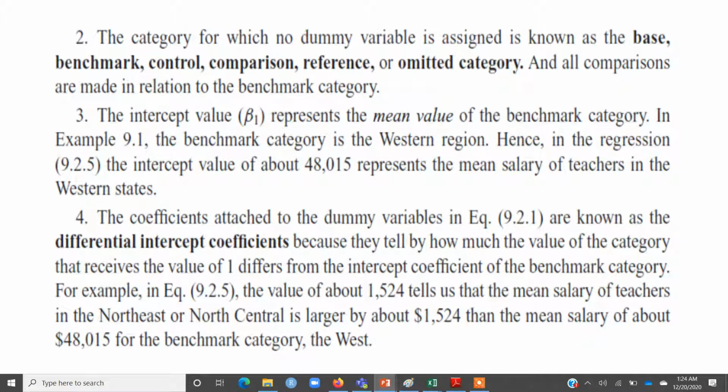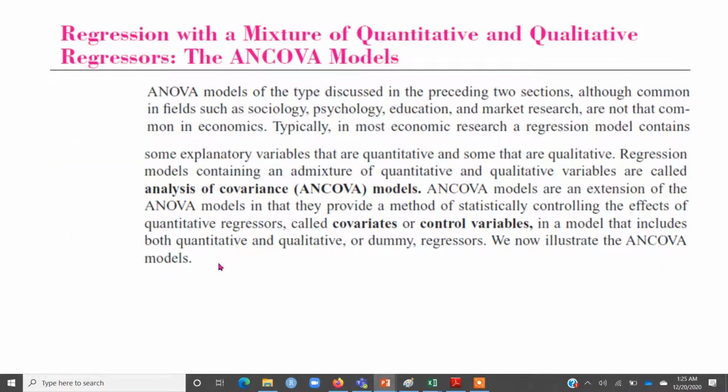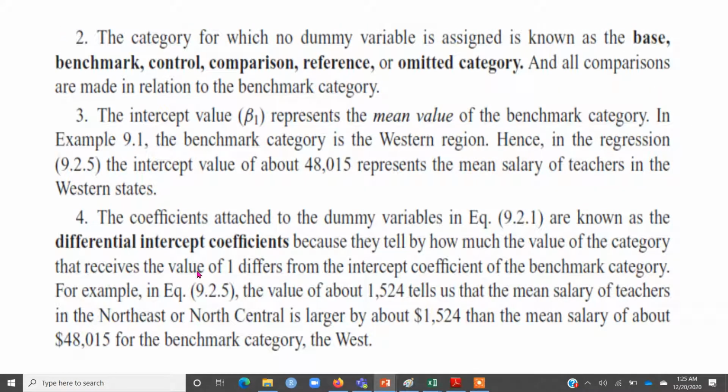The coefficients attached to the dummy variables are known as the differential intercept coefficients, because they tell by how much the value of the category that receives the value of 1 differs from the intercept coefficient of the benchmark category. So in simple words, why do we call these differential intercept coefficients? Because they tell us, in reference to the intercept, how much is the difference between this dummy variable and the category for which the intercept is defined.